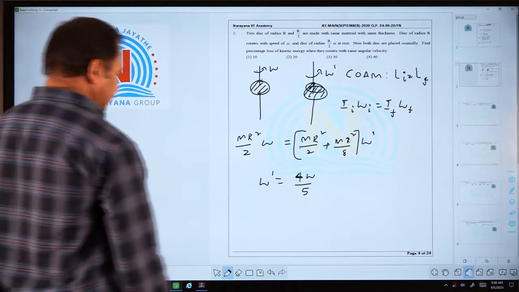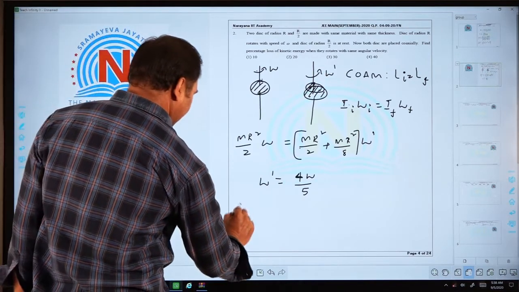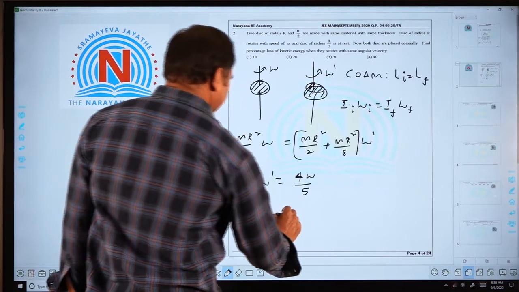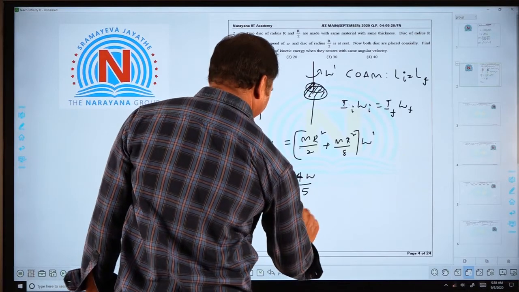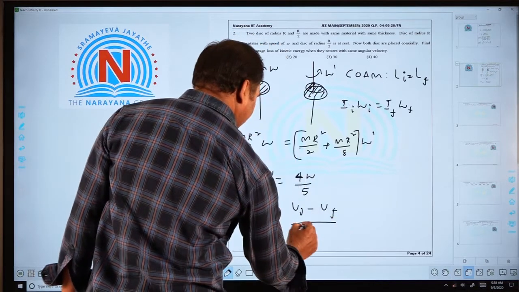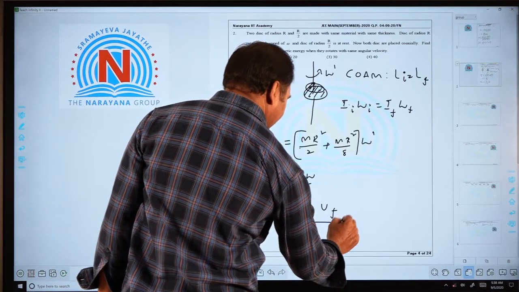So, percentage loss. So, loss is given by initial energy minus final energy over initial energy into 100.